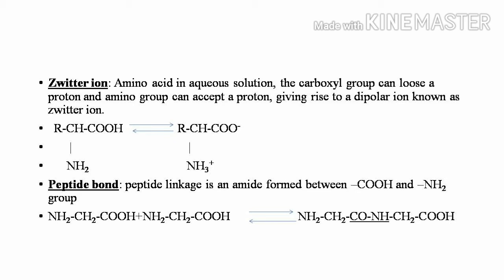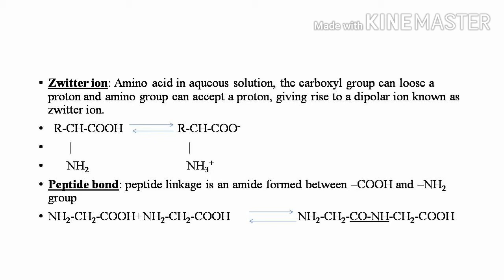That means when an amino acid is dissolved in a polar solvent, the carboxyl group loses the proton and the amino group grabs the proton. Because of this, the carboxyl group possesses a negative charge and the amino group possesses a positive charge. That means in one molecule, two opposite charges are present. Such a molecule is called a dipolar ion or a Zwitter ion.